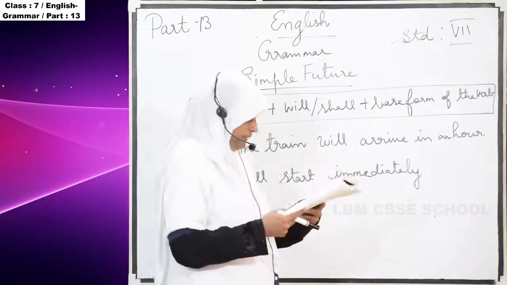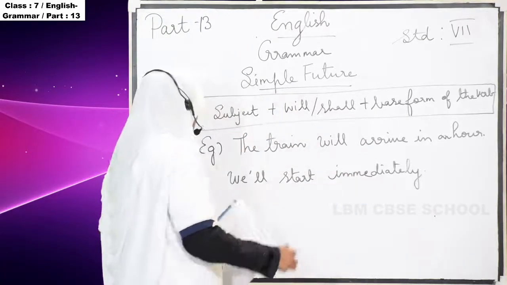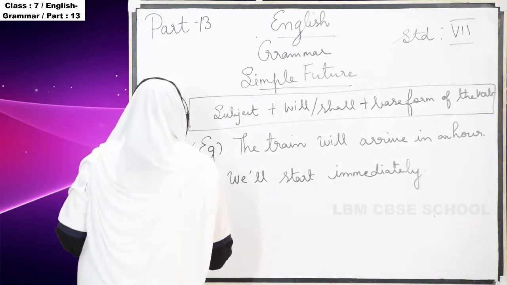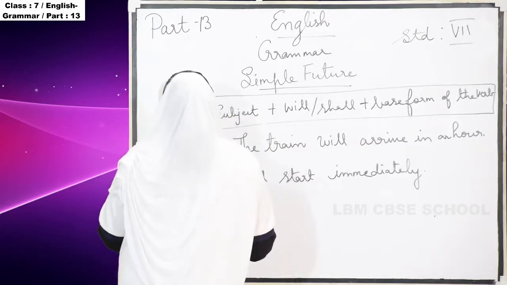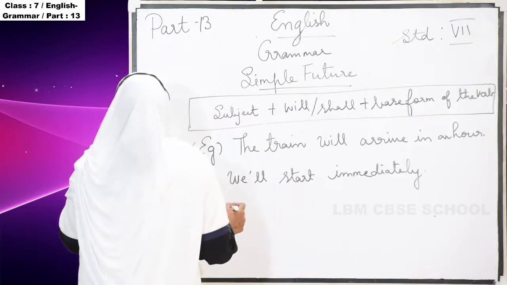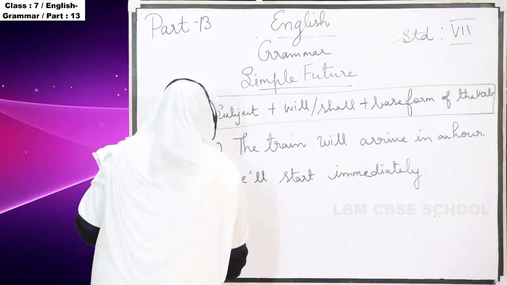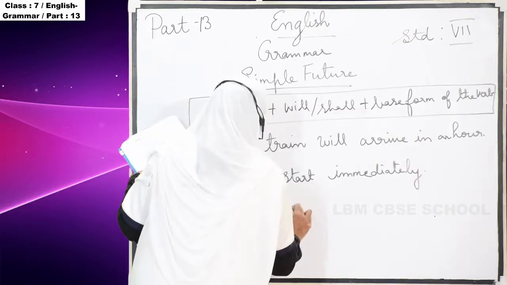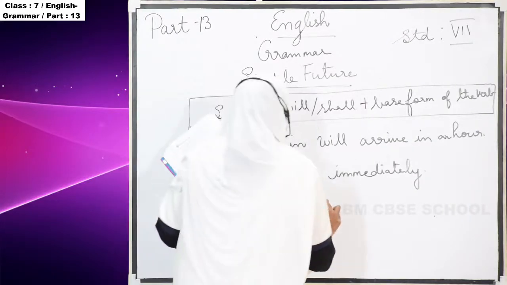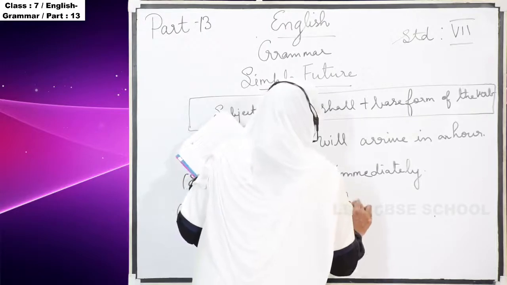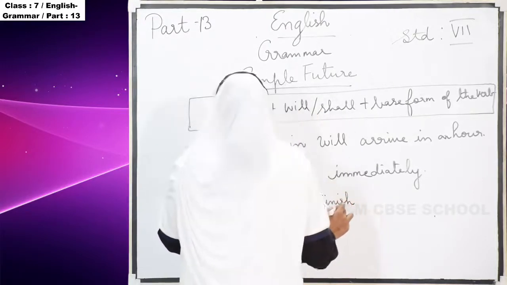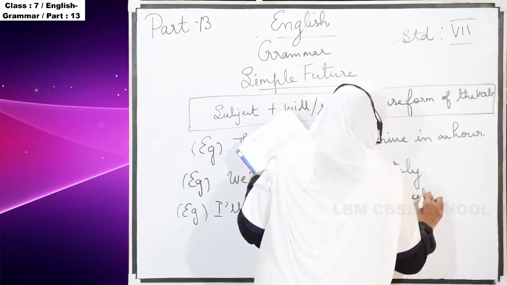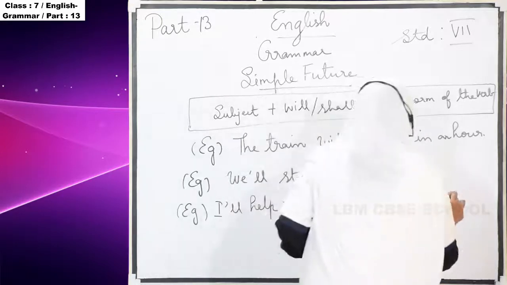And then the third example they have given is: I will help you finish the project within the deadline.